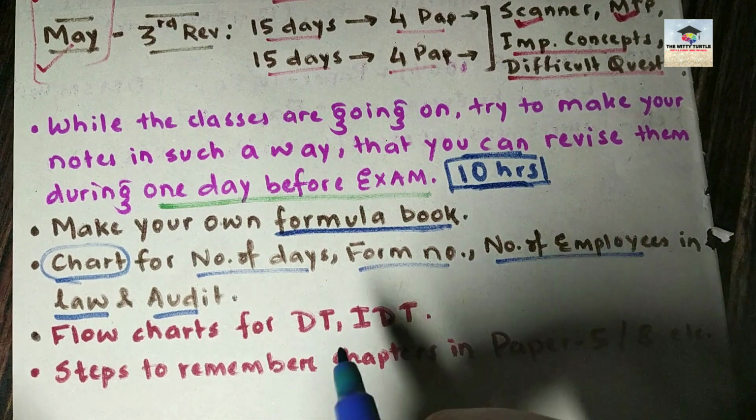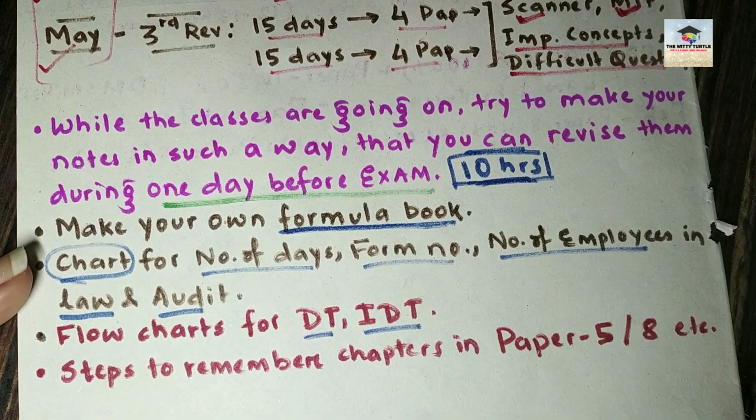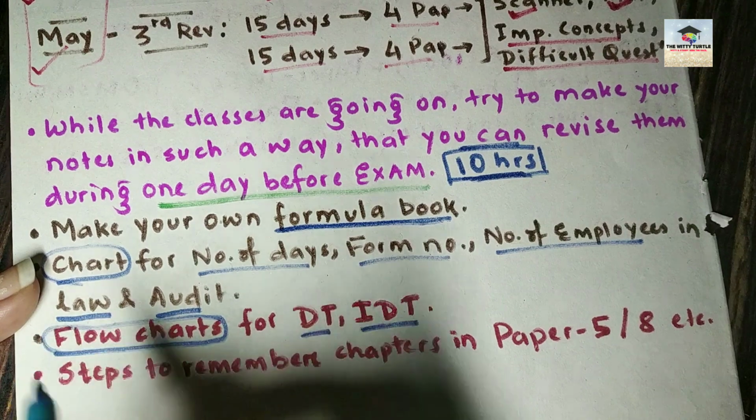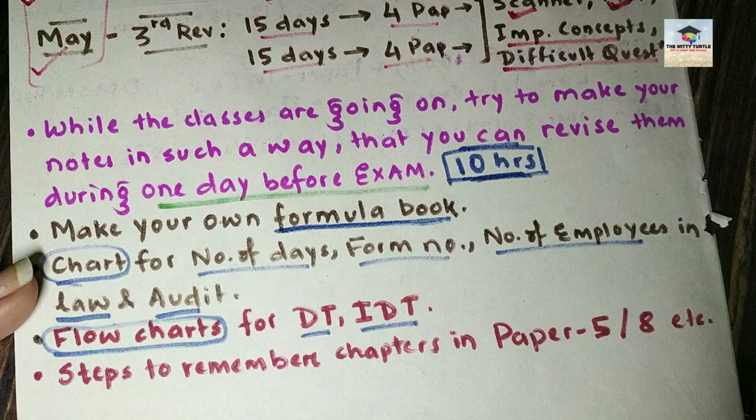Now another thing is that for papers like DT and IDT, where concept is there, numerical is there, provisions are there, you have to make flow charts, okay? You have to make flow charts or diagrams through which you will be able to conceive those concepts and retain those concepts for a longer period.